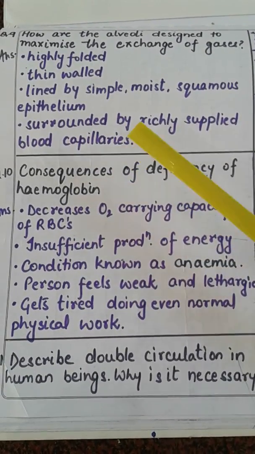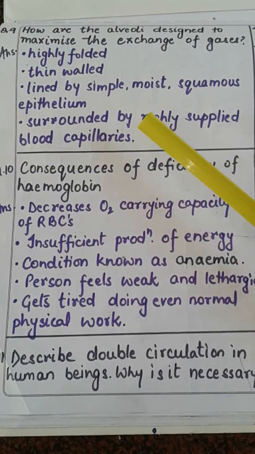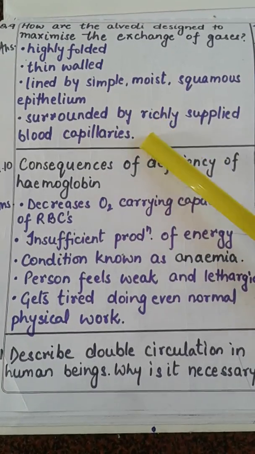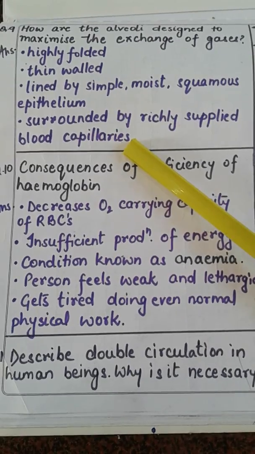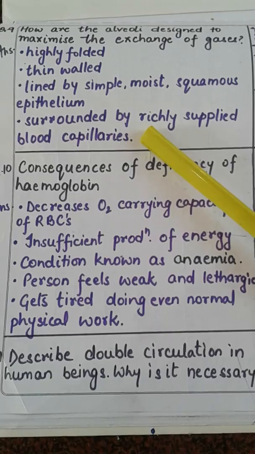The next point is that these alveoli, because exchange of gases is taking place here, will be surrounded by richly supplied blood capillaries, so that oxygen may reach each and every cell.